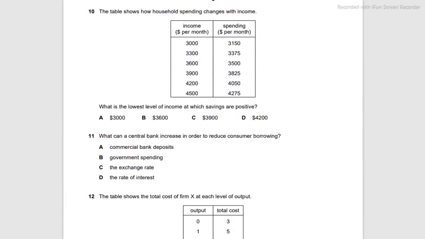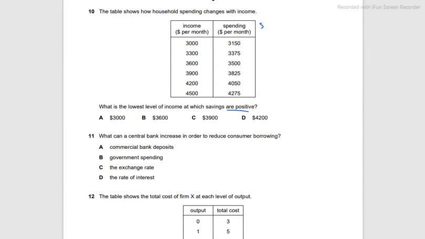This is also a very popular question. The table shows how household spending changes with income. This is the income and this is the spending. We have to make a separate savings column. What is the lowest level of income at which savings are positive?